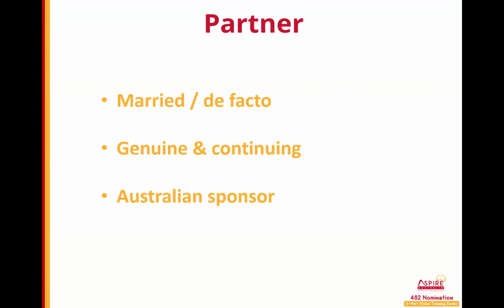Some 482 visa holders may enter a relationship with an Australian citizen or permanent resident, and that may give rise to them applying for a partner visa for Australia. They must be either married or in a de facto relationship, which includes either living together for 12 months or having a registered de facto relationship. The relationship must be genuine and continuing, and the Australian person must be able to sponsor by showing that they can provide food, accommodation, and clothing for the visa applicant for a period after the visa is approved.